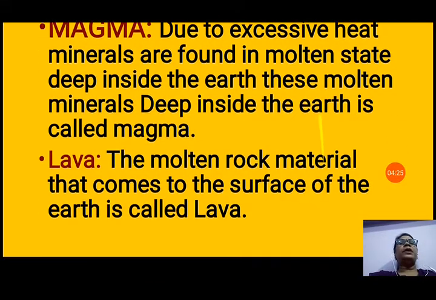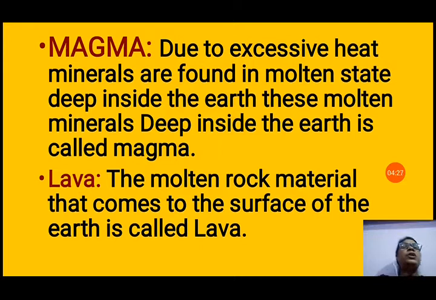Now after that, lava, the molten rock material that comes to the surface of the earth, is called lava. Whenever the molten magma inside the earth comes over the surface through the vent, then it is called lava.